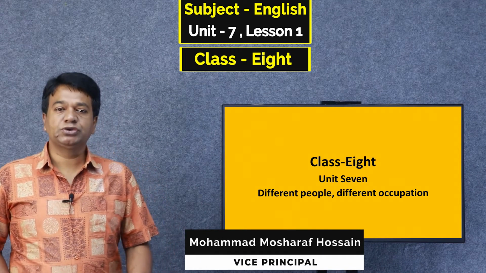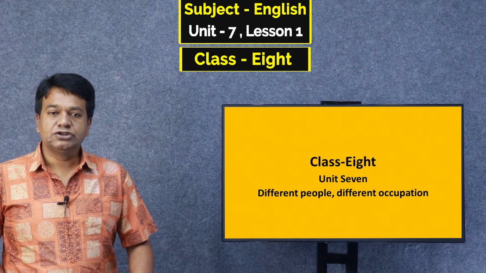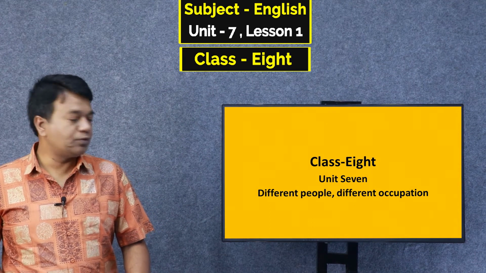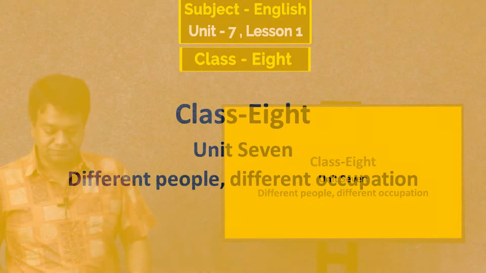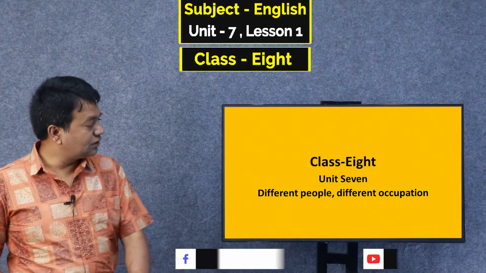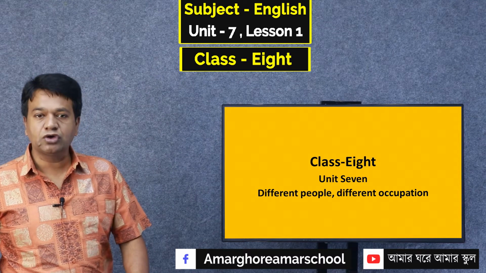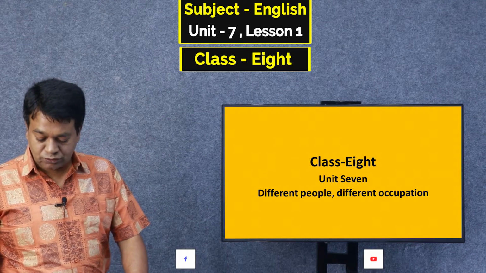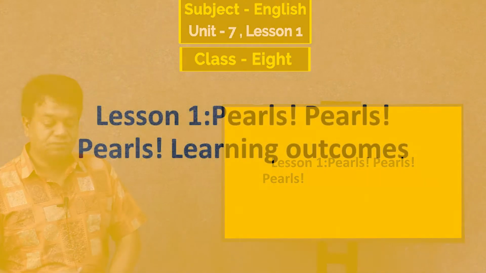Today I am going to conduct a very important class of class 8. So that is unit 7. Everybody open your book, unit 7, page number 78. See the slide please, class 8, unit 7, different people, different occupation. Today we are going to learn lesson 1, pulse.